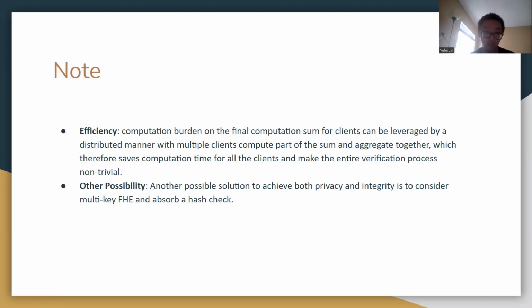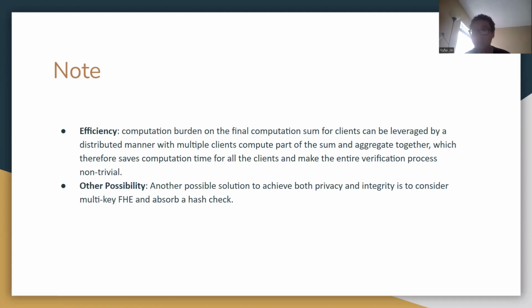And the other thing is that this problem might be solved by another possible solution, which is to consider a multi-key FHE and also absorb the hash check into it. Our FHE encryption is basically single key, which means that only one secret key is held by one client who generates it.